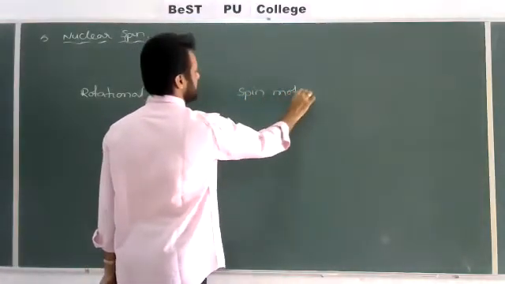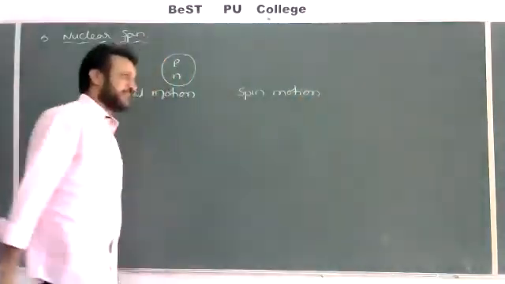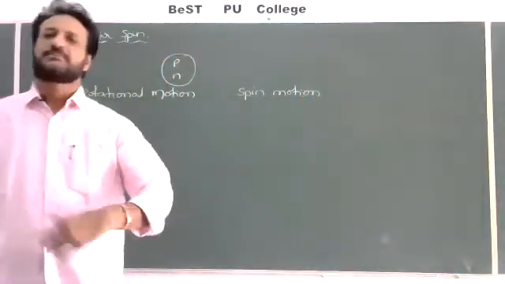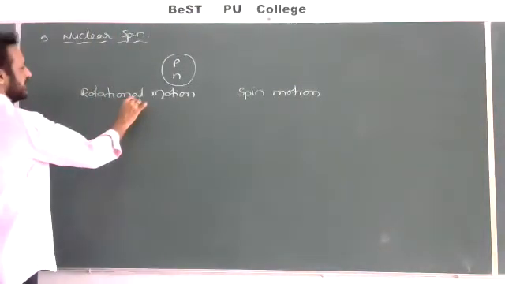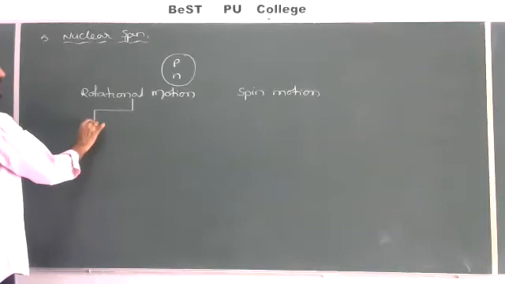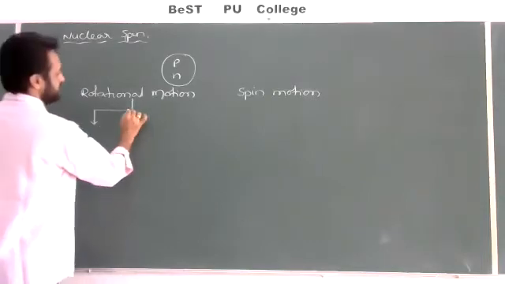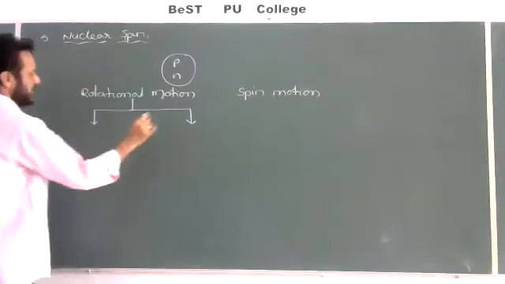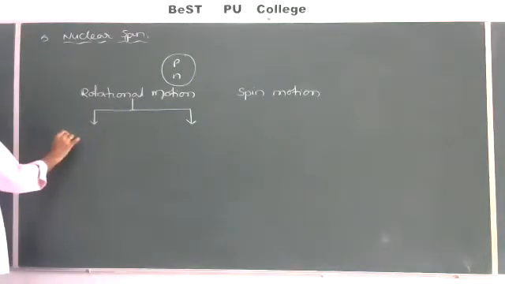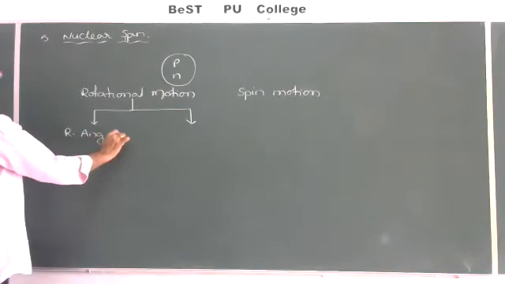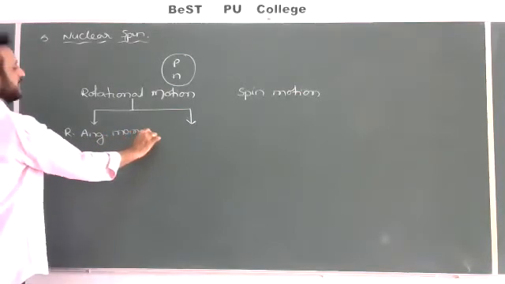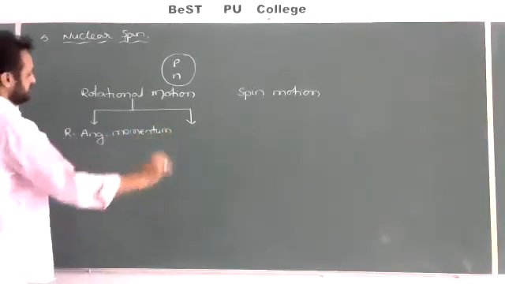They revolve about their own axis, and at the same time they revolve about the center of the nucleus. Because of the rotational motion, they have rotational angular momentum.